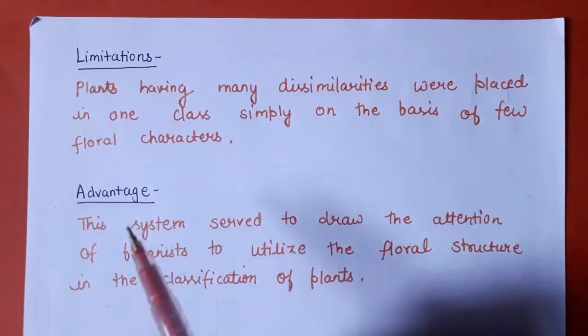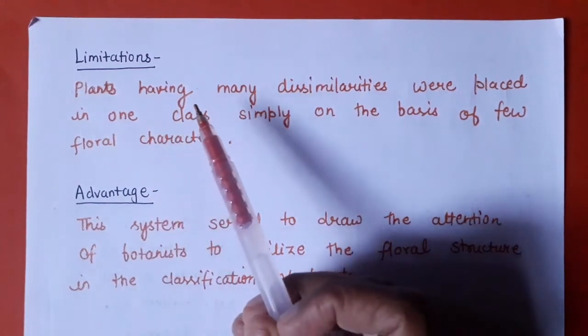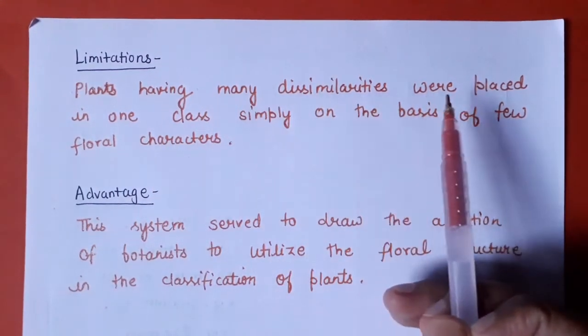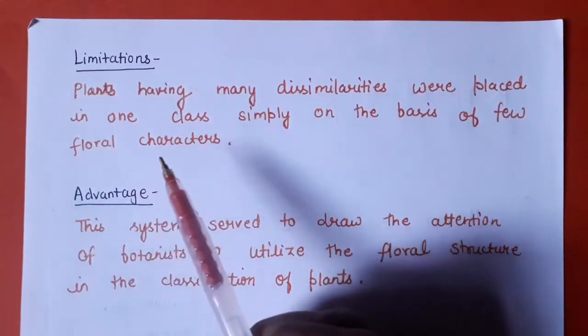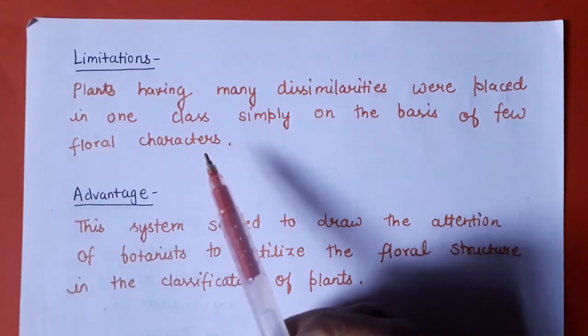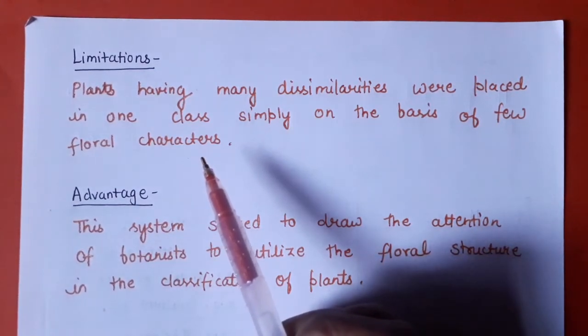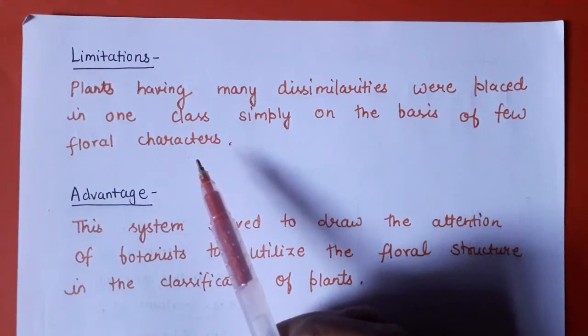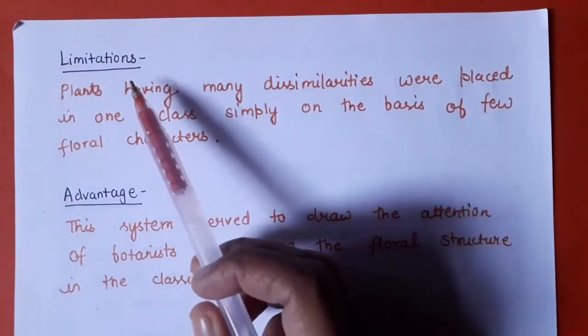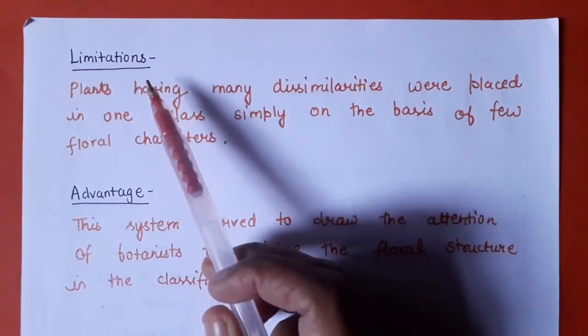So in this type of classification, plants having many dissimilarities were placed in one class simply on the basis of few floral characteristics. As you have noticed, in this classification given by Linnaeus, the only basis of the classification was the number of stamens and the carpels. It is not sufficient to classify plants on the basis of a single character. So that was the major limitation of Linnaeus system of classification.